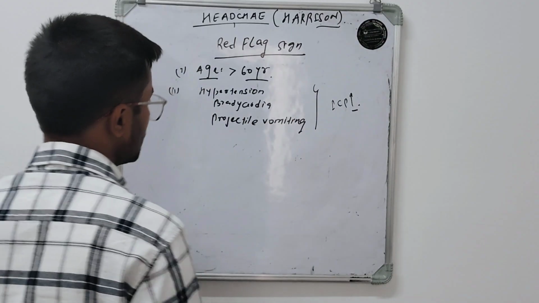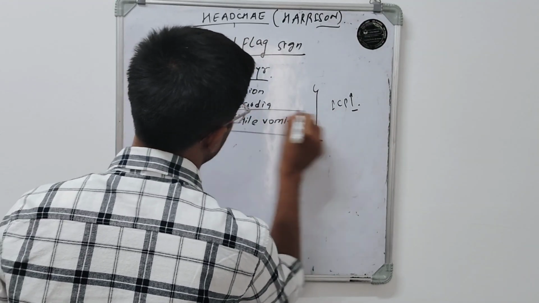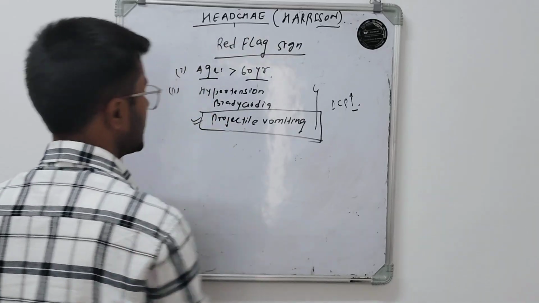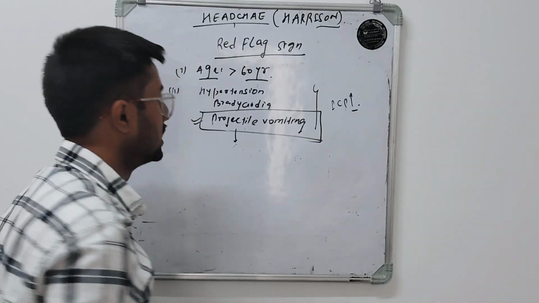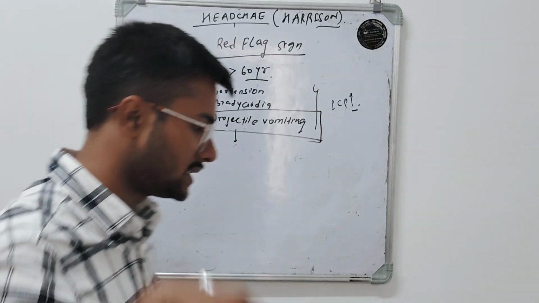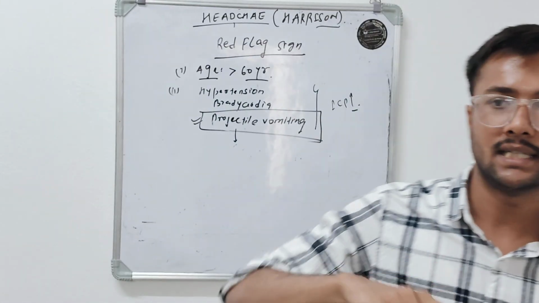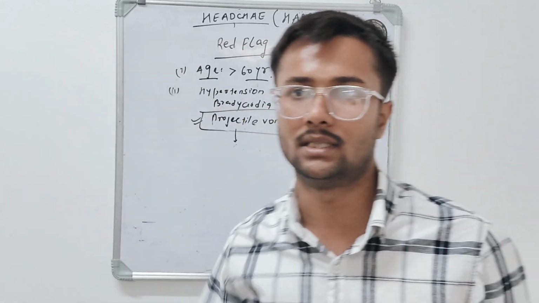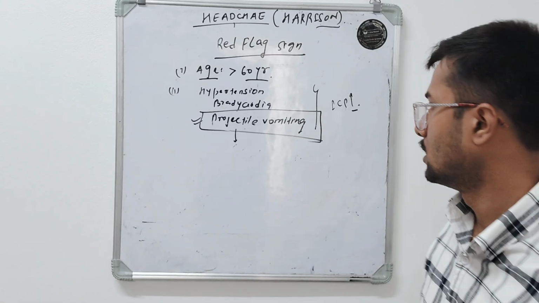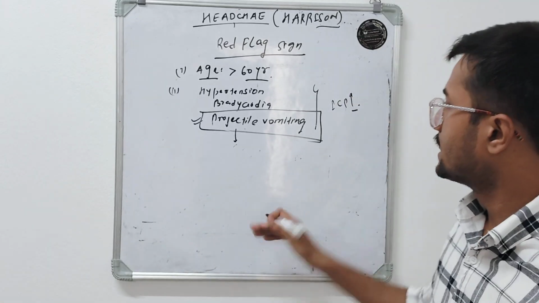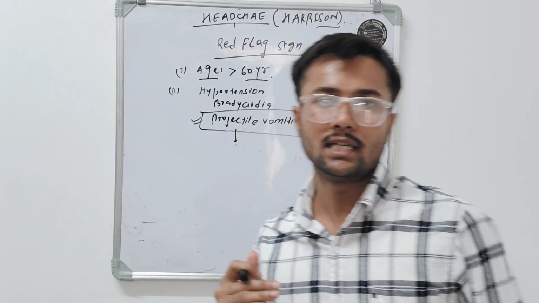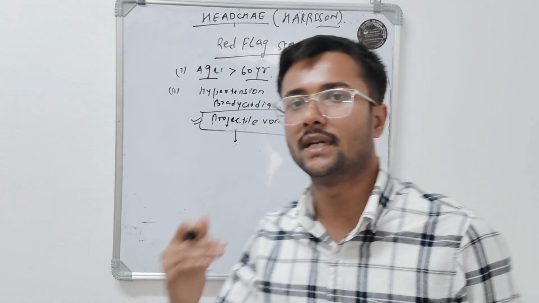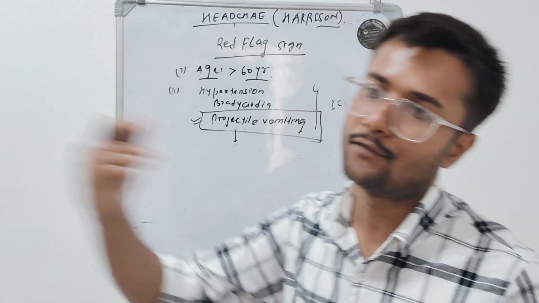Here we would like to discuss the term projectile vomiting. So what is projectile vomiting? According to the word, when we know the meaning of projectile motion, it means something moving away from one place to another place. So what happens in projectile vomiting? The patient's vomitus is moving away from him.